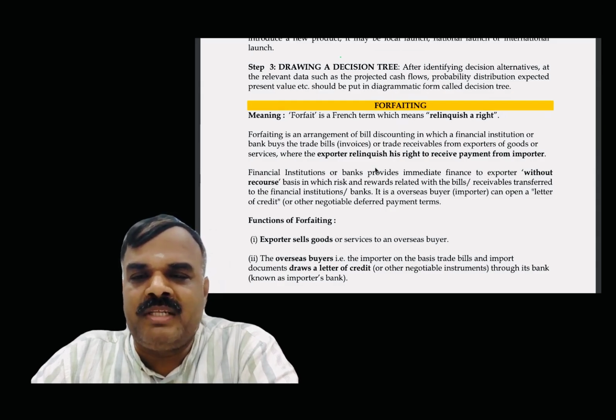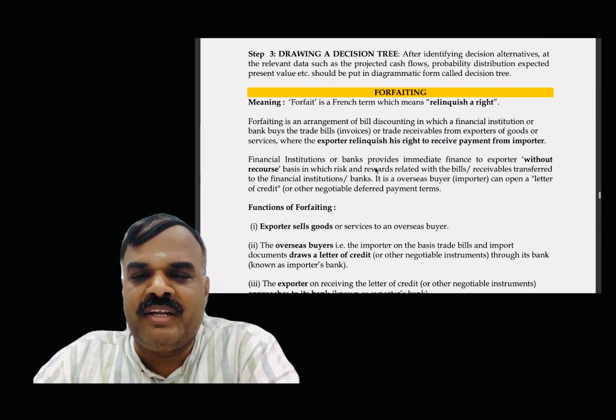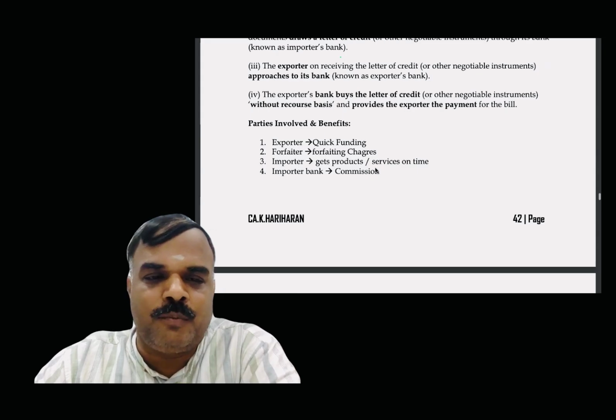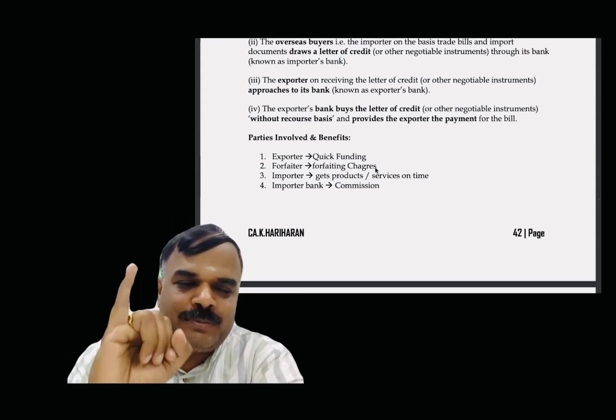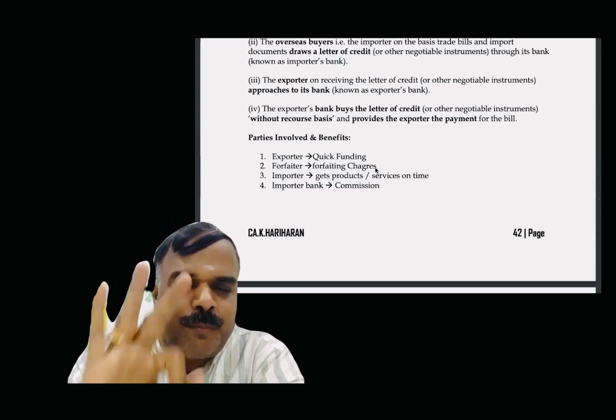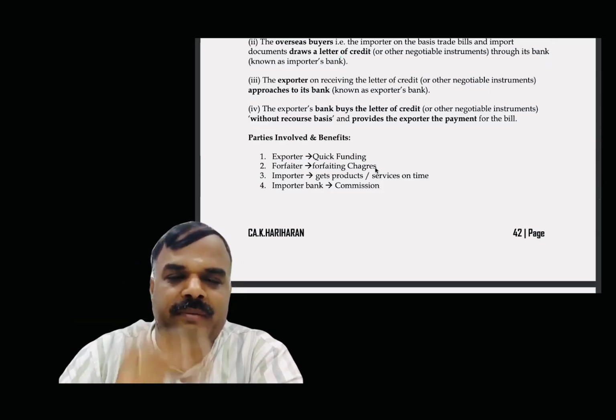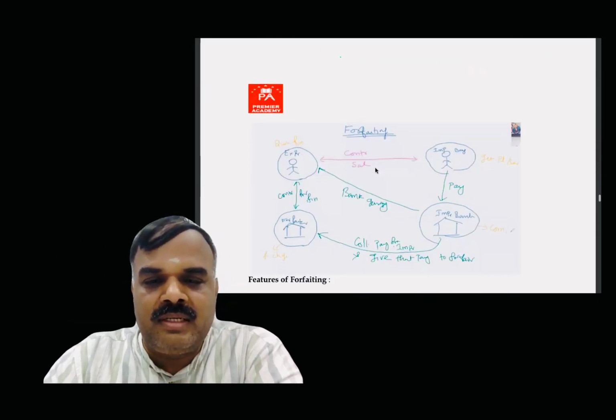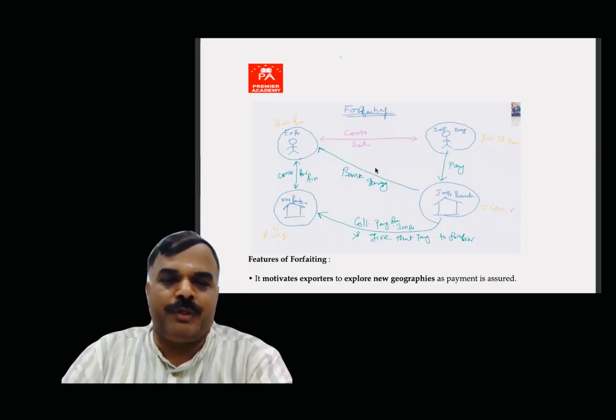Forfeiting. This is a new concept, introduced in the syllabus. With respect to forfeiting, there are the exporter, the forfeiter, the importer, and the importer's bank. If you can understand this chart, it's easy for you.